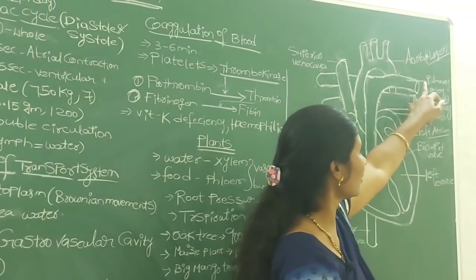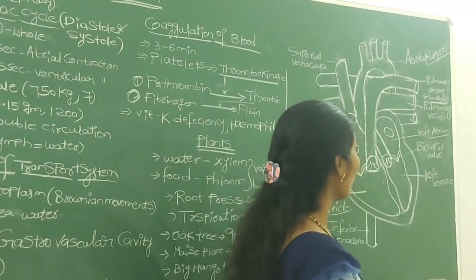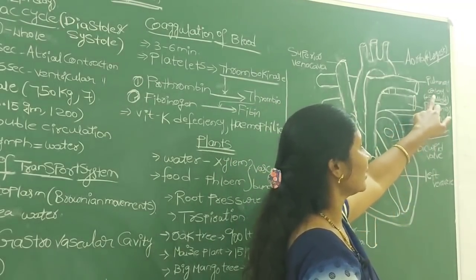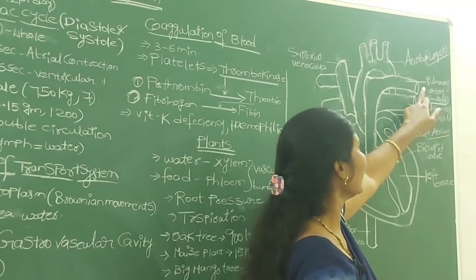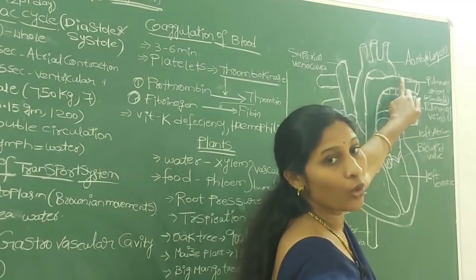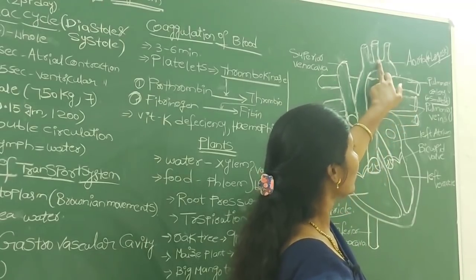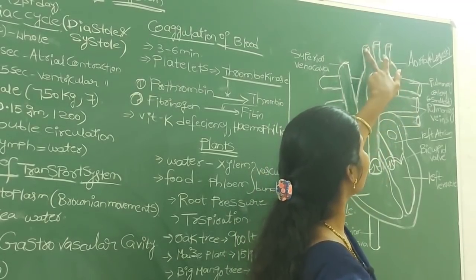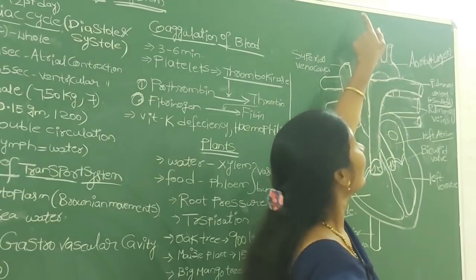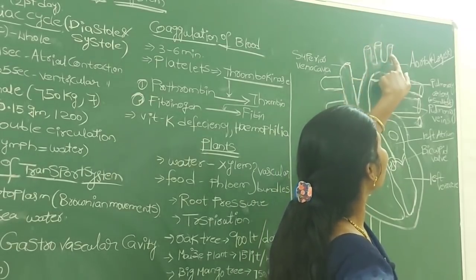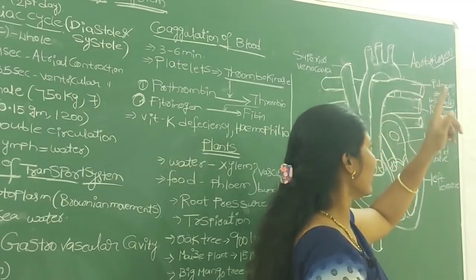And have you seen this one, the pulmonary artery? I already told you this is the smallest artery, and it carries blood only to lungs. Aorta has divisions. These two divisions carry blood to the head, and this one to the hands, like that.